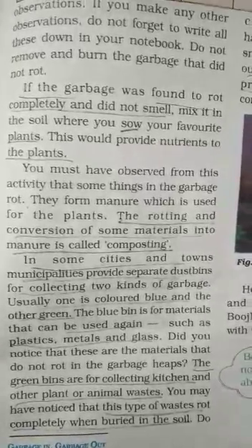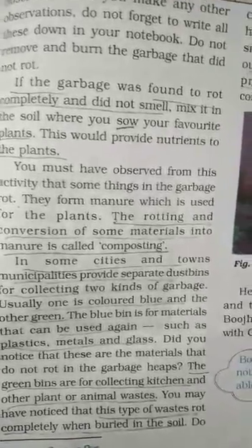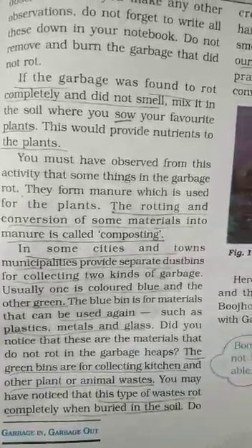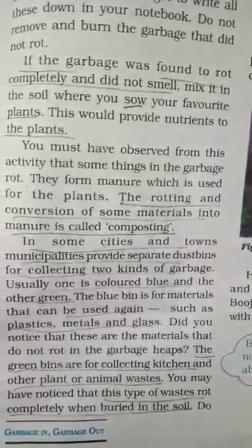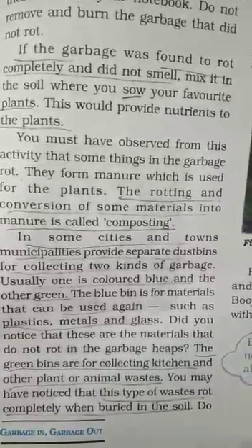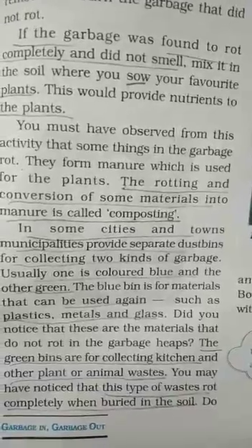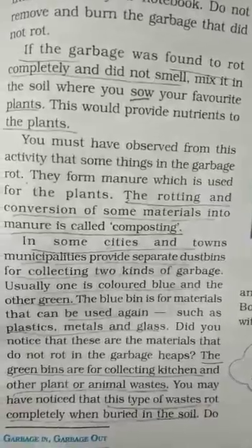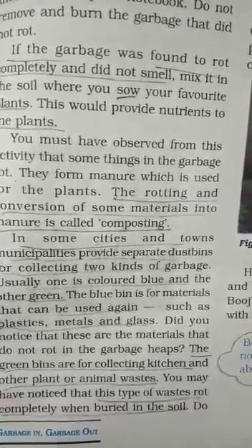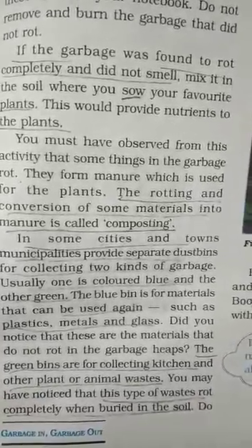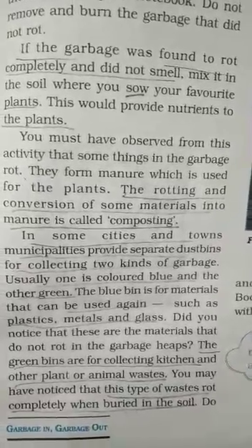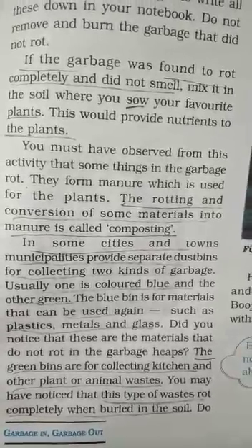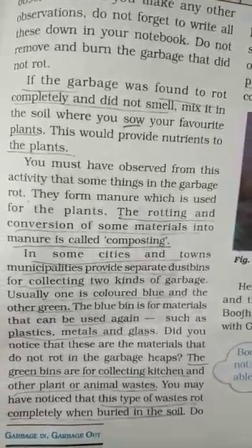In some cities and towns, municipalities provide separate dustbins for collecting two kinds of garbage. They are usually colored blue and green. The blue bin is for material that can be used again, such as plastic, metals and glass, and the green bin is for collecting kitchen and other plant or animal waste.